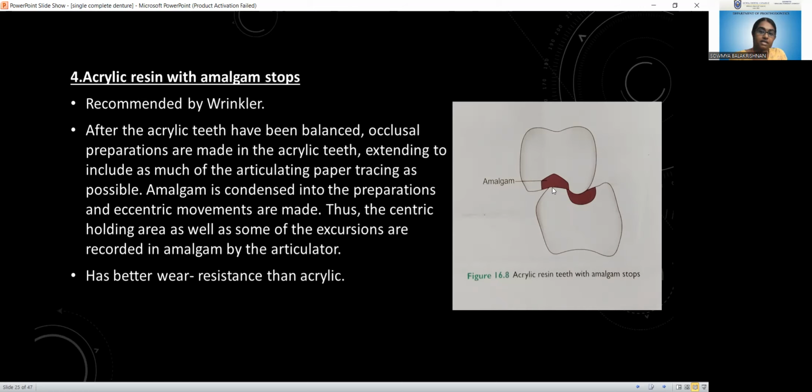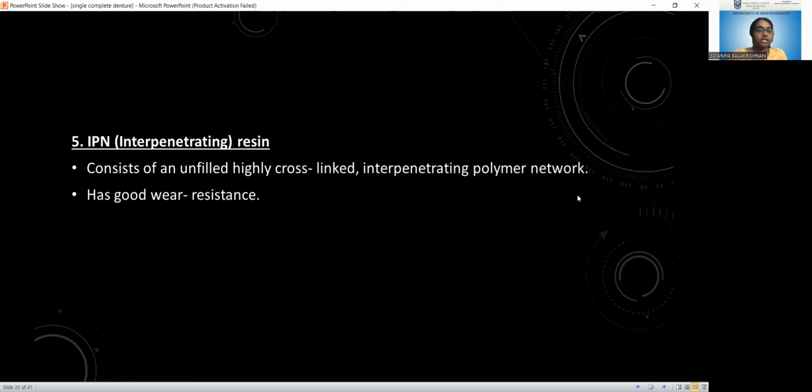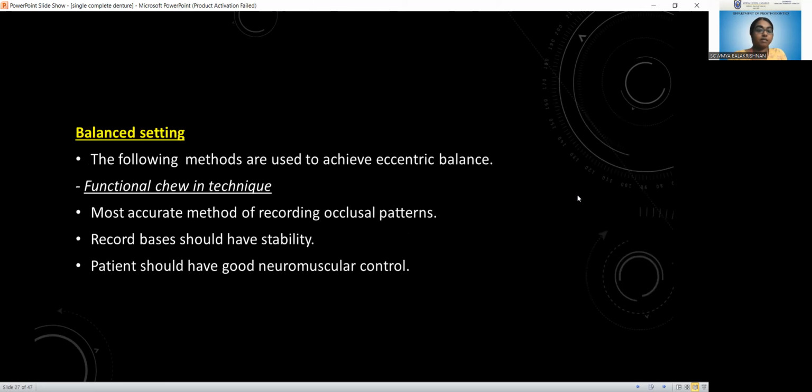You can see the acrylic teeth, where the centric holding area is condensed with amalgam stops. The next option is the interpenetrating resin. It consists of a highly cross-linked interpenetrating polymer network, and it also has good wear resistance compared to other teeth. So these are the different types of teeth we can select for a single complete denture.